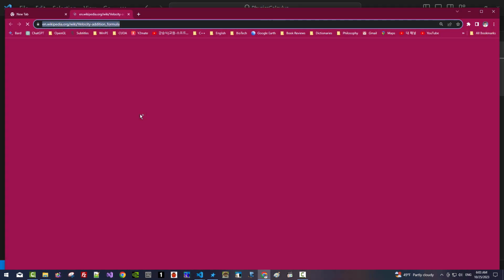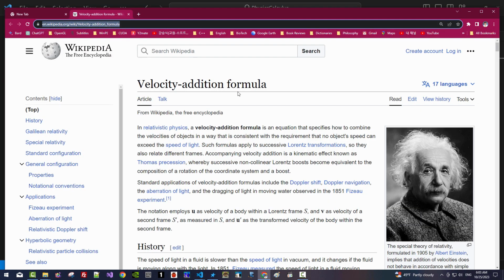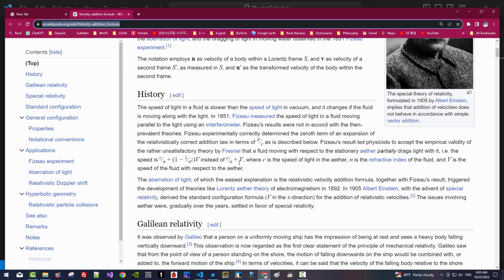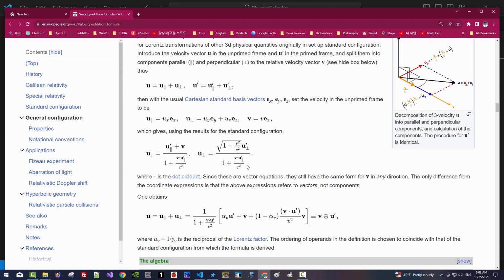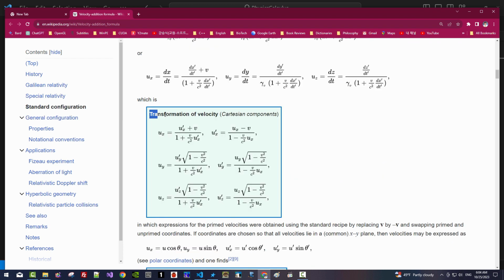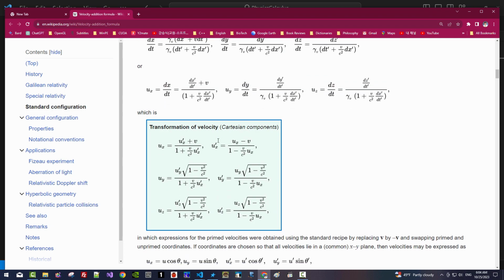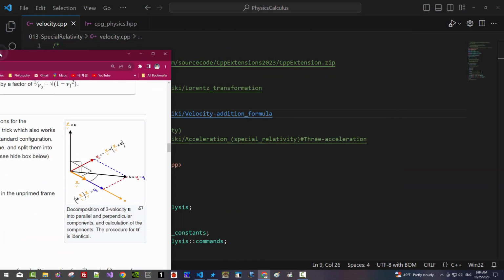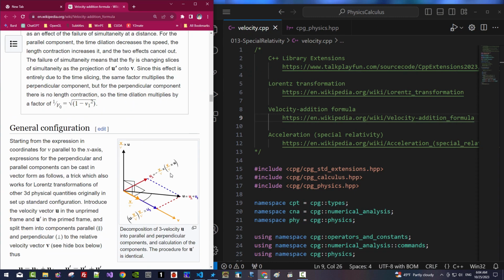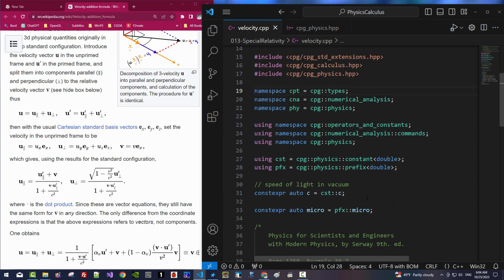Control-click this link, velocity addition formula. If you scroll down, we can find the generalized vector operation. For transformation of velocity, we have to generalize it as explained here. I will arrange side by side like this. Scroll down.